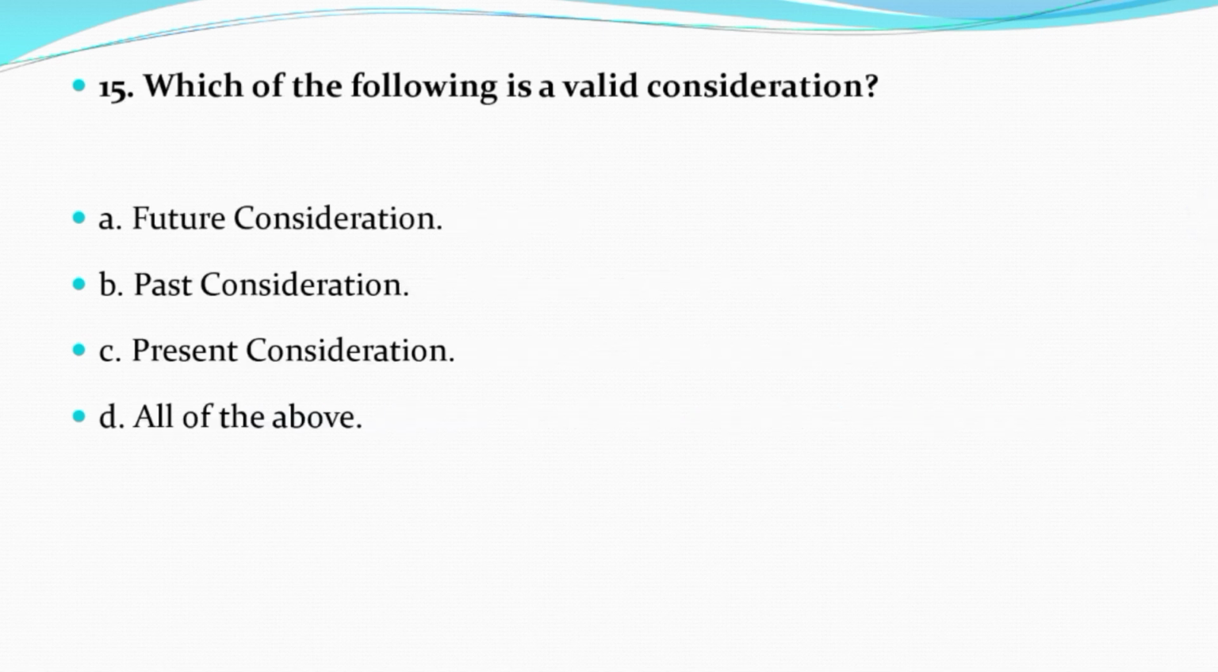Now question number 15. Which of the following is a valid consideration? Option A, future consideration. Option B, past consideration. Option C, present consideration. Option D, all of the above. And the correct answer is option D, that is all of the above.